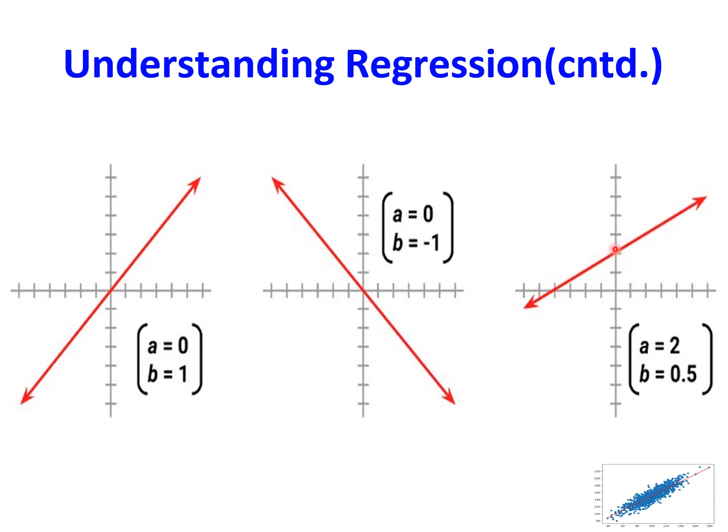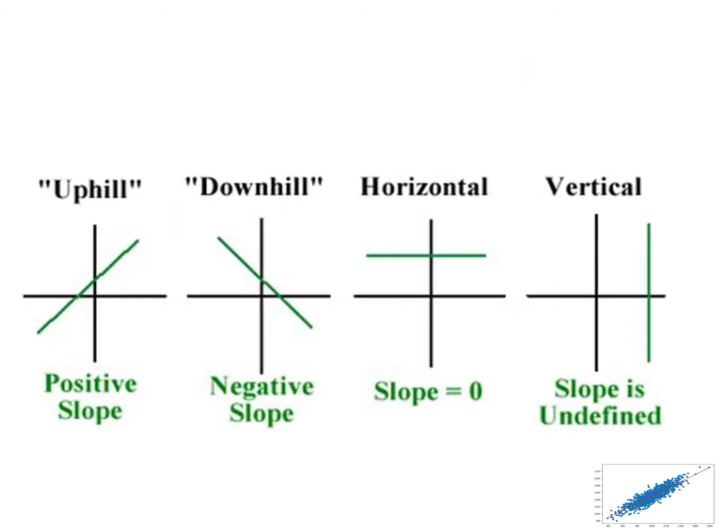At that point, a equal to 2, the line is intercepting the y-axis. So this type of line is termed as upward hill or positive slope. This type of line, where as x value increases the line is sloping downwards, is a negative slope, termed as downhill.